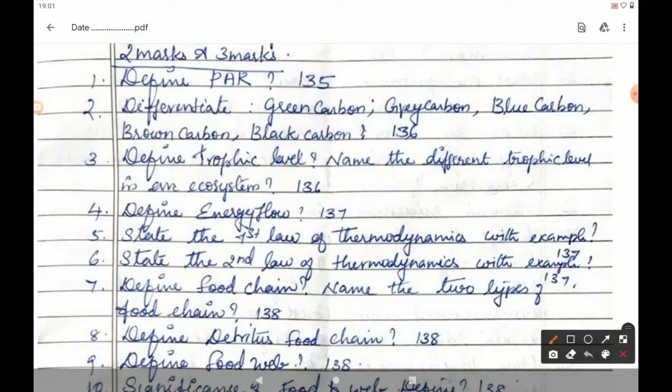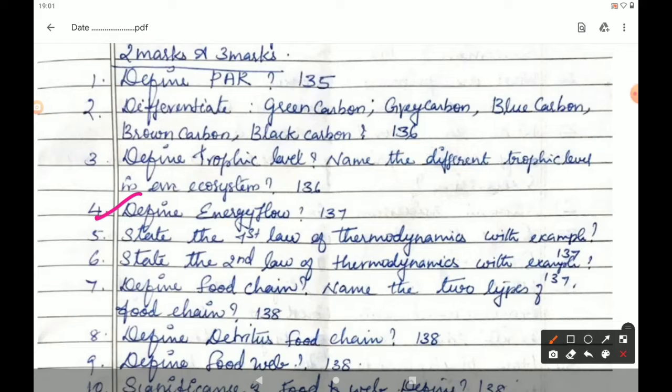The next question, question number 4, define energy flow. Answer is given on page number 137. The transfer of energy in an ecosystem between trophic levels can be termed as energy flow.